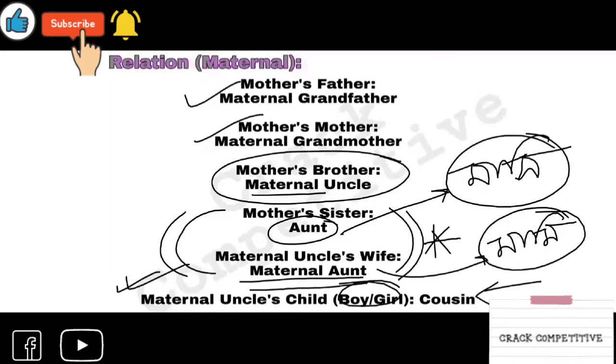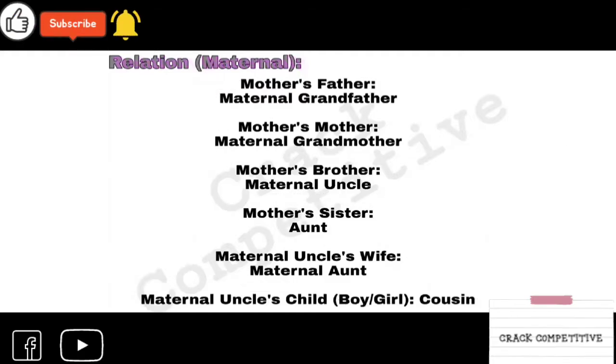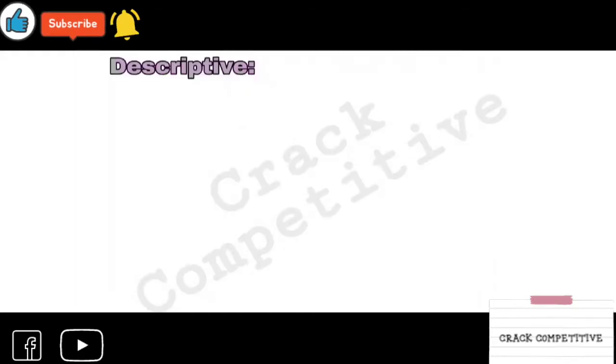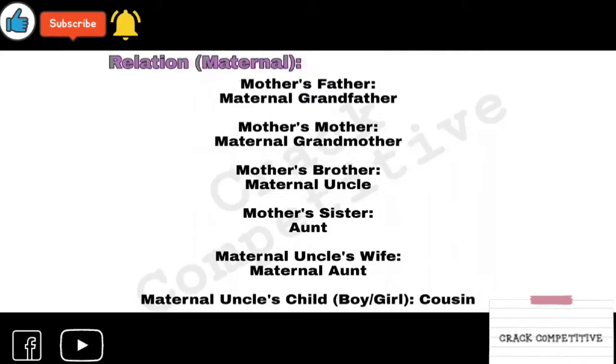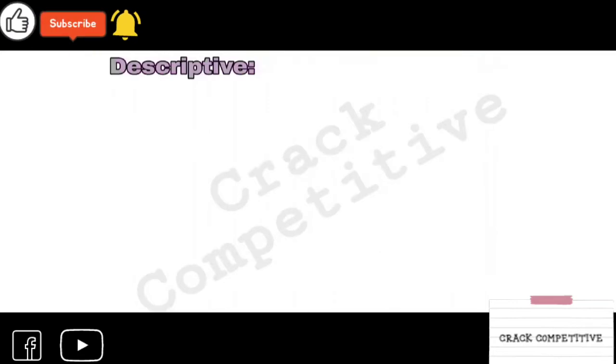Okay, so that's all. It is not a part of this chapter, but you have to know English. I am saying that these are all about relations which are of one word, which are very easy. There are some confusing parts. So I have shown you this very basic part, the maternal and paternal relations. Now I am showing you descriptive relations, which are a bit difficult.